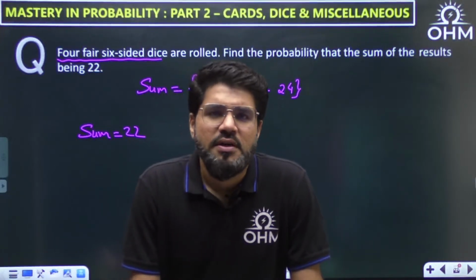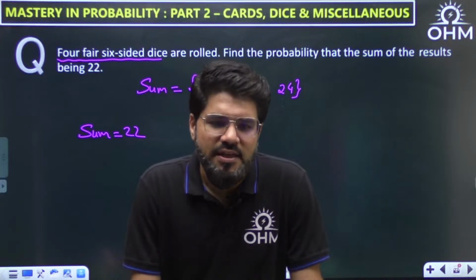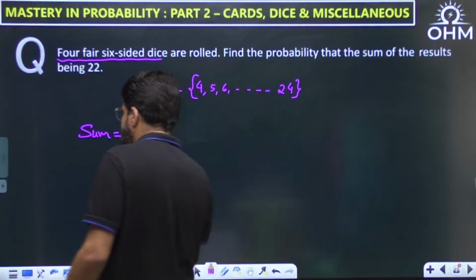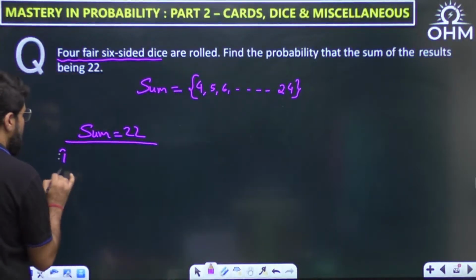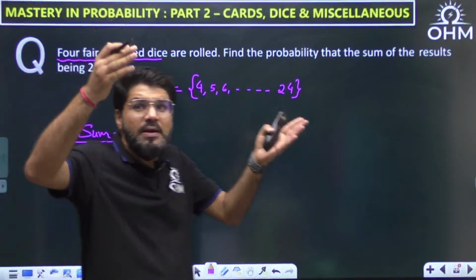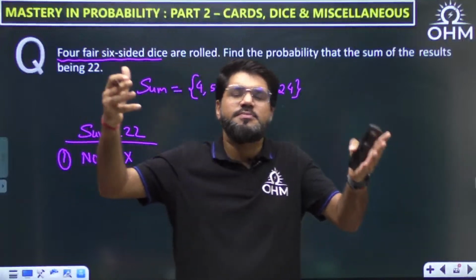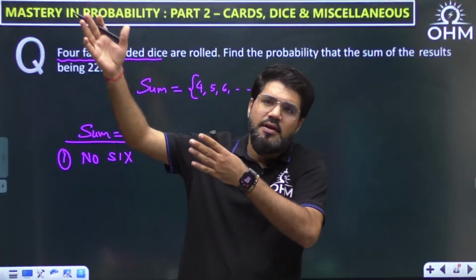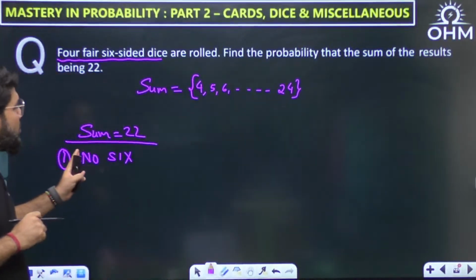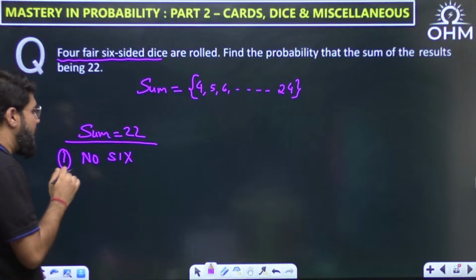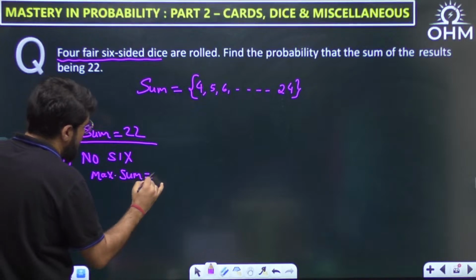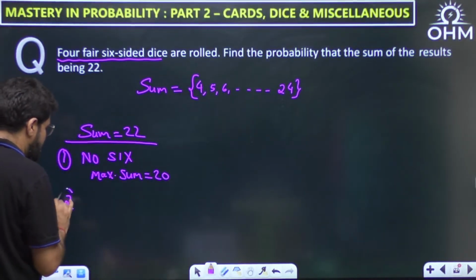Suppose I don't get a 6. Will I be able to get a sum equal to 22 if there is no 6? Case by case. First possibility, if there is no 6. Let us think with respect to 6's. Why am I thinking with respect to 6's? Because the sum is on the higher side, and you can go higher when you get more 6's. So if there is no 6, can you get a sum equal to 22? No, the maximum possible sum is 20. So this case is not required.